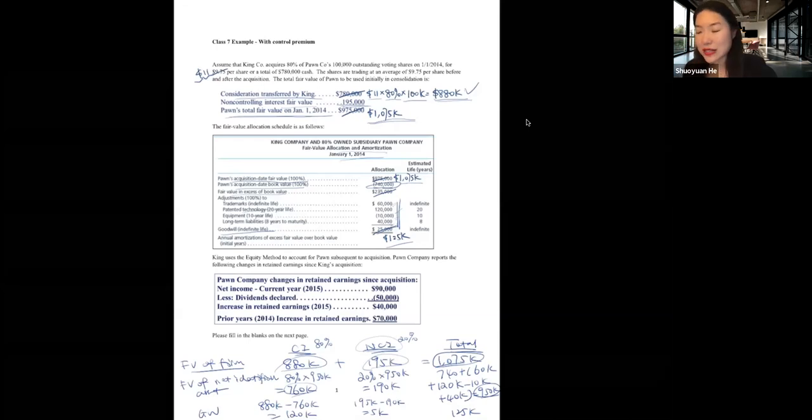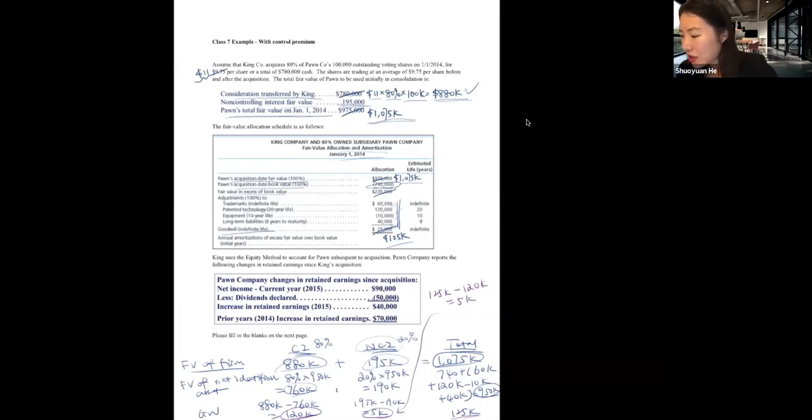Another way to calculate this 5,000 is to take the total goodwill 125,000 minus 120,000, which belongs to the controlling interest. That will give us 5,000 as well, the same number. And then there's a third way to calculate this. So in this situation, how much is the control premium paid?